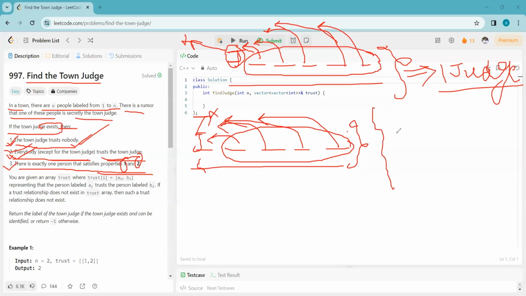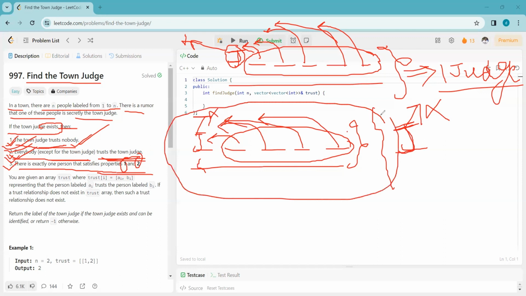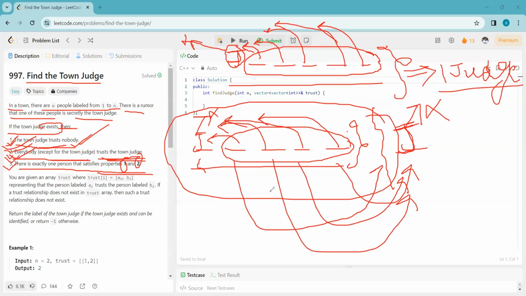Now suppose we say there is one more person as a town judge. If this person is also a town judge, that means according to condition 1, this person will also not trust any of the persons, and according to condition 2, everybody except for the town judge trusts the town judge. That means if this person is a town judge, then the remaining persons must trust this person. But it is contradicting.